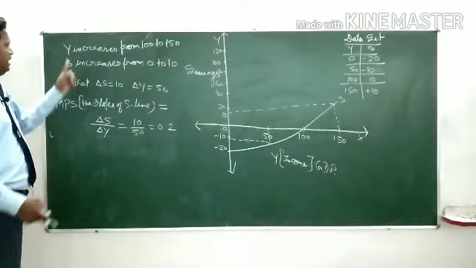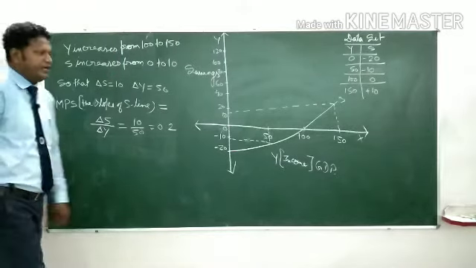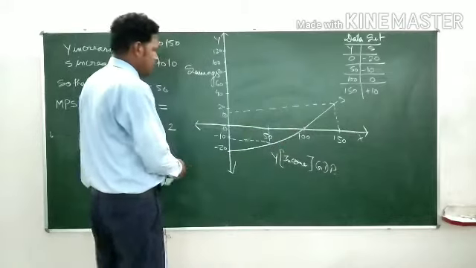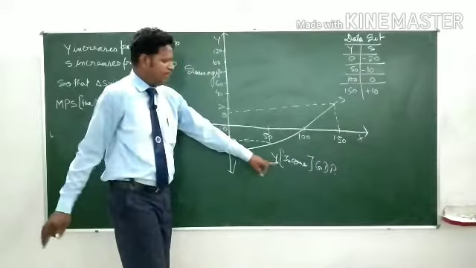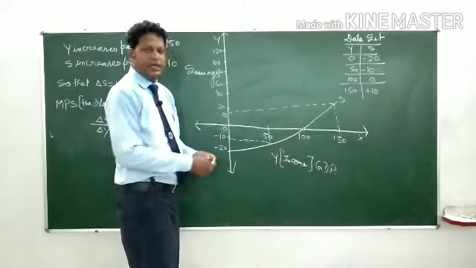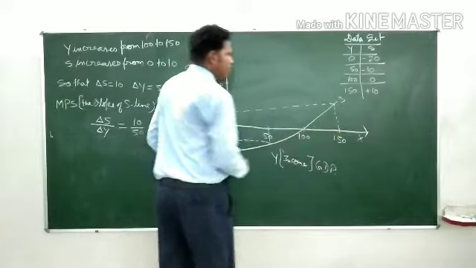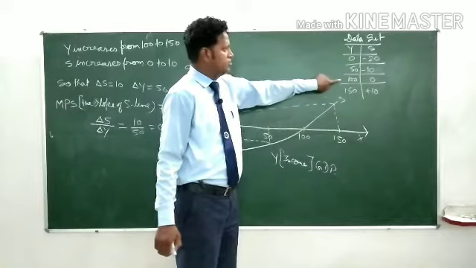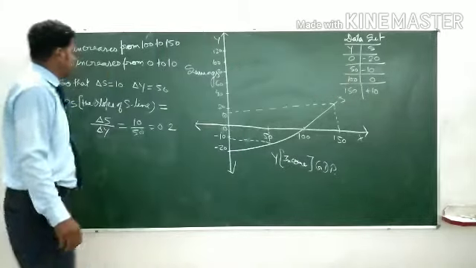This can be seen in the diagram, where on the OX axis we have taken Y, that is income. It can be seen in our data set also, that income increases from 100 to 150.